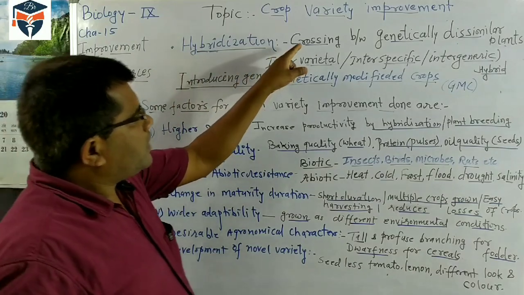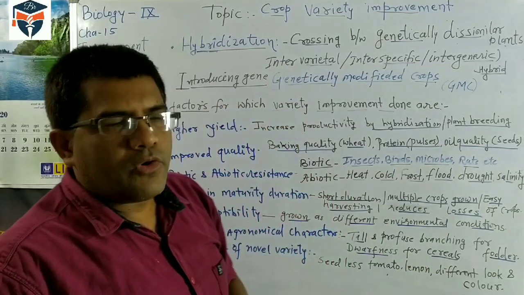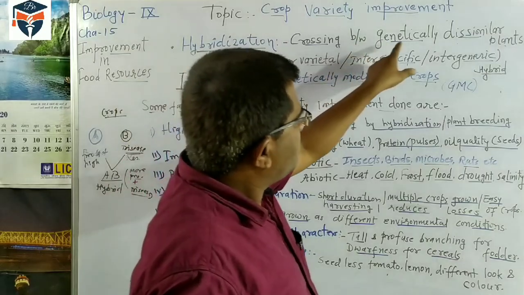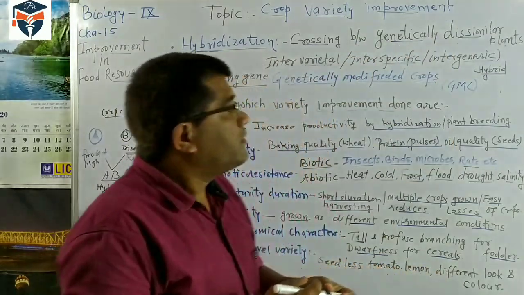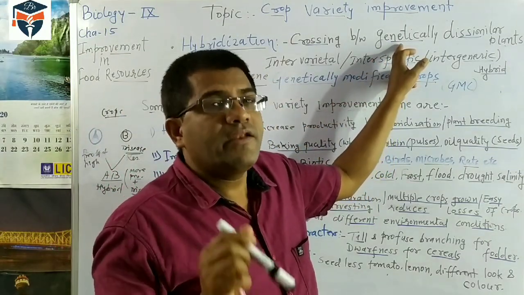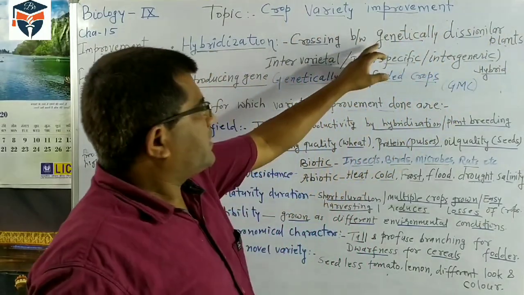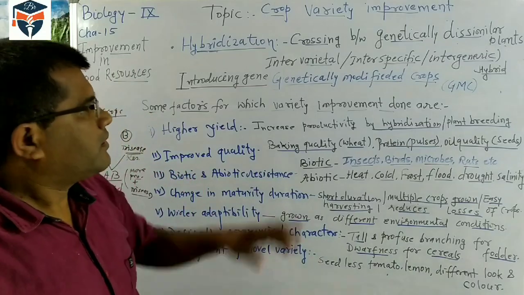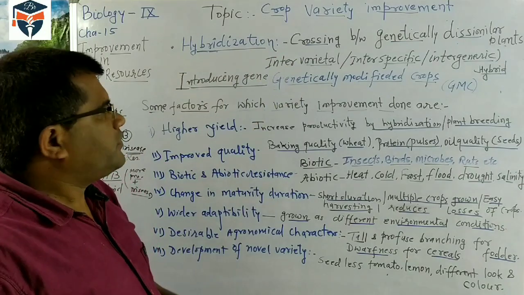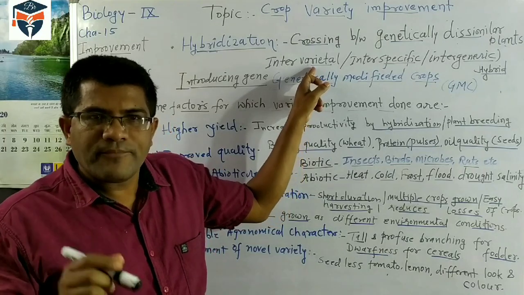Students, the crossing is done between genetically dissimilar plants. If we require the desired characteristic, then crossing is made between genetically dissimilar plants. Their genes are different. They are genetically different. These types of varieties of plants are selected and then they are crossed. This type of hybridization can be achieved between two different varieties, so different varieties of the crops.